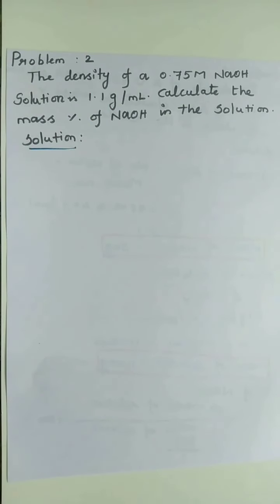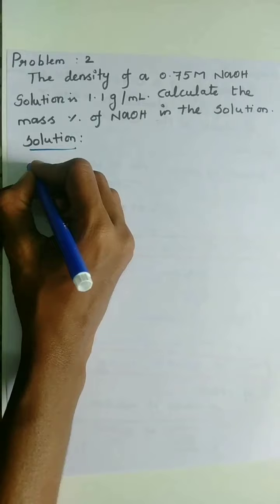Problem 2. The density of a 0.75 molar sodium hydroxide solution is 1.1 gram per milliliter. So here what they are asking is, calculate the mass percentage of sodium hydroxide in the solution. So first we have to find out the mass of the NaOH.